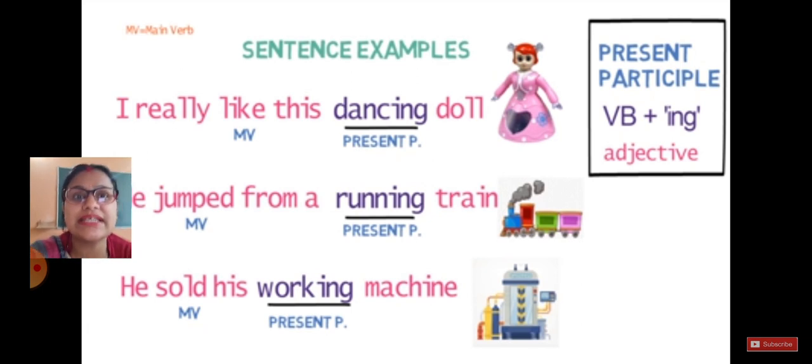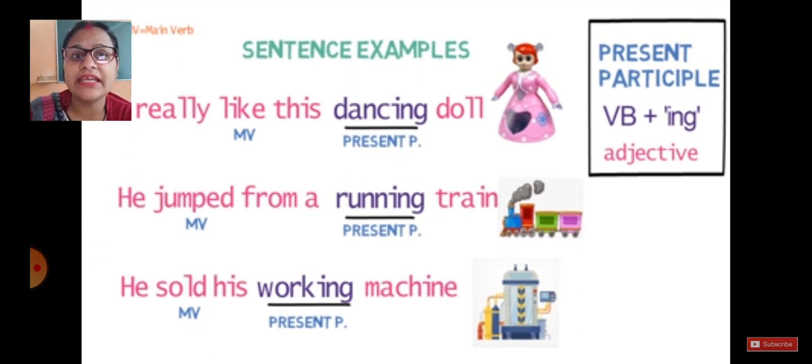Now try to understand, I really like this. Your main verb is like. Very good. Dancing doll. I really like this. It's a present situation. And what is the participle used here? Dancing doll. If you go for another example, he jumped from a running train.